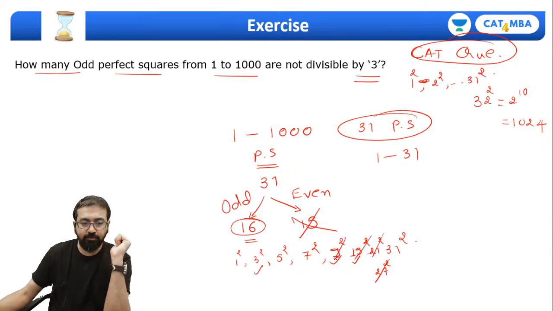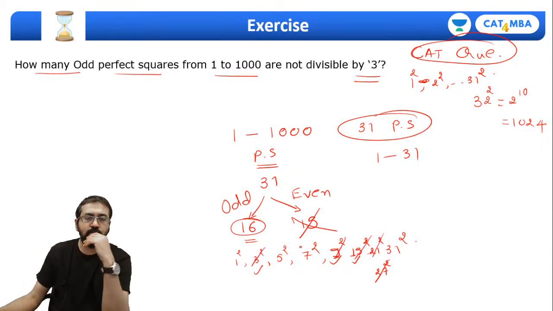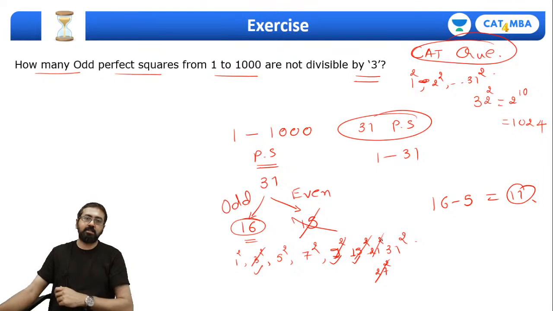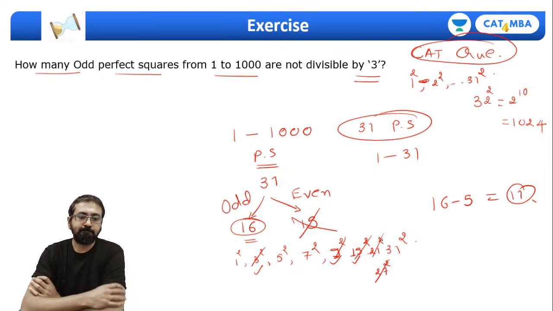1, 2, 3, 4 and 5. We need to exclude these 5 numbers. That's it. So our answer is 16 minus 5, that is 11. This is the answer. As simple as that.